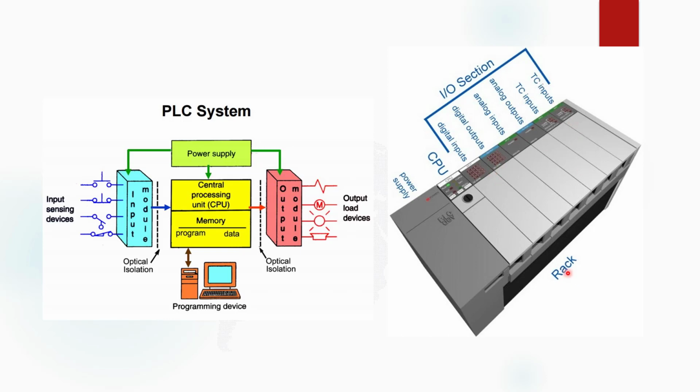Now in a PLC we increase the number of inputs and outputs with the help of input output cards. So this is one input card, this is an output card, this is an input card, this is an output card. In a PLC we connect a number of input or output cards and extend the input output capability of the PLC. Here we see this is called the rack. A rack is basically a passage where we connect input or output cards to extend the capability of the PLC. So this is the brief description of the PLC block diagram and the actual PLC. In a later video, I will explain more about the details of PLC functions.